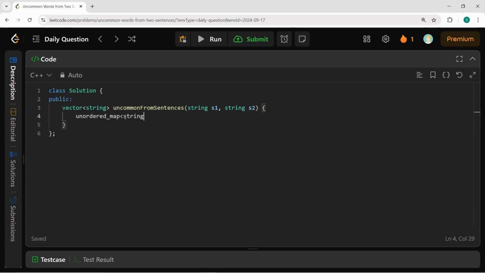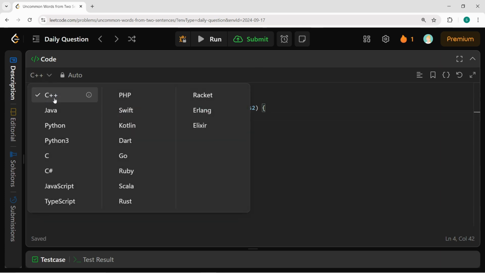That will be storing strings, and the frequency will be of integer type. Let's give it the name words. One more thing, I am solving this problem in C++. If anyone is comfortable with another language, they can use that.